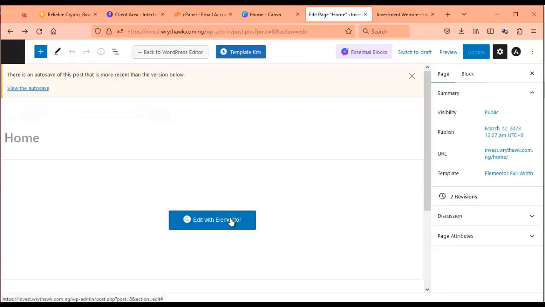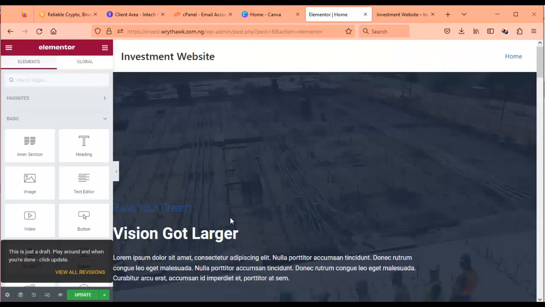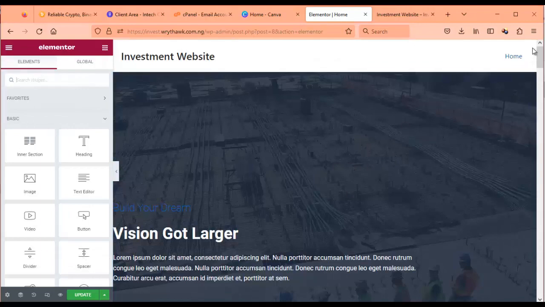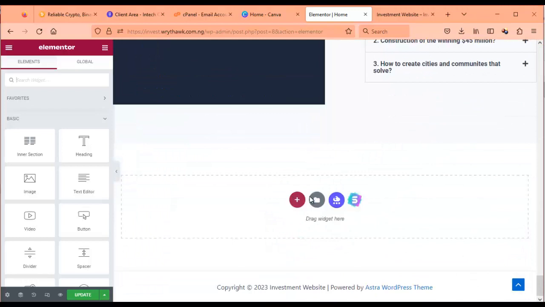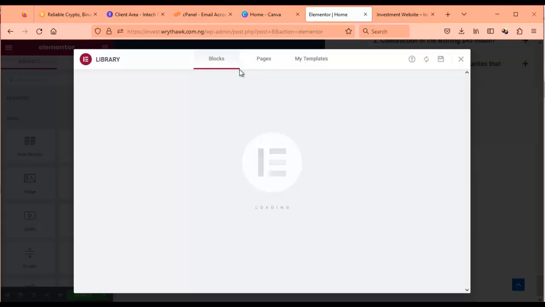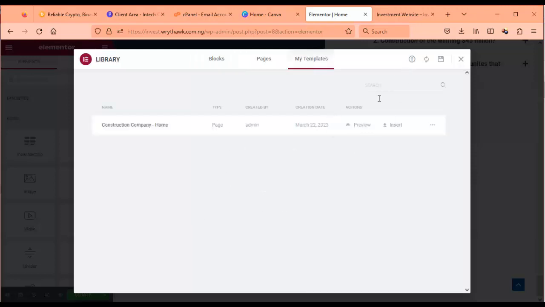Let me go back to Elementor. After saving, what I did next was go to my templates, because once you save any template, it stays here in My Templates. So I just installed it from this end. There are many ways you can get this done, but you can install directly from the starter template page.